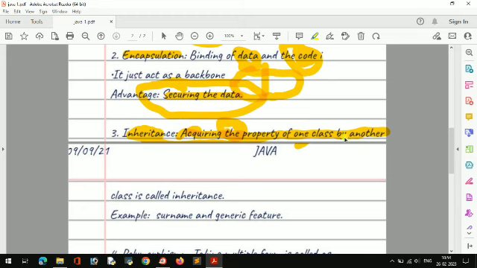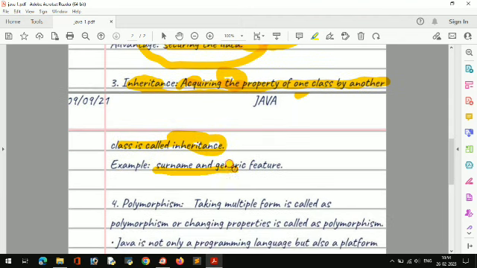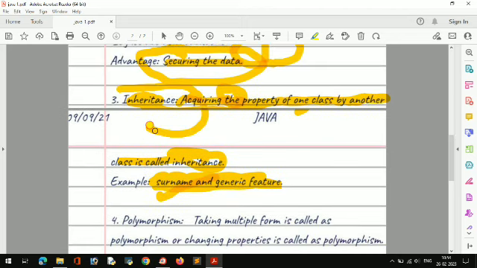Acquiring the property from one class to another class is called inheritance. An example is surname and genetic features, like your father's surname is the same as yours, so that is also one property. That example you can take for inheritance.